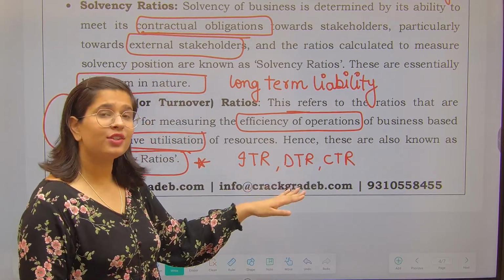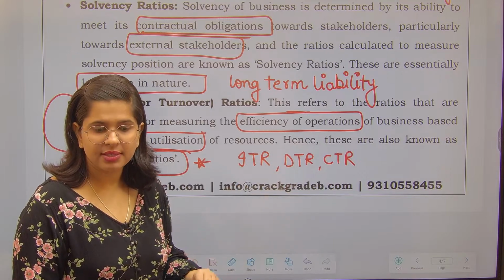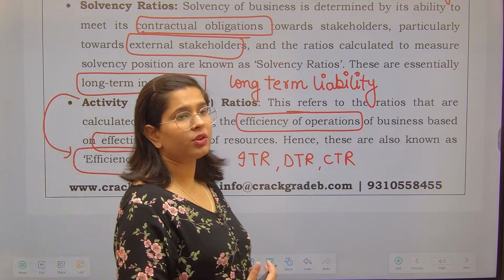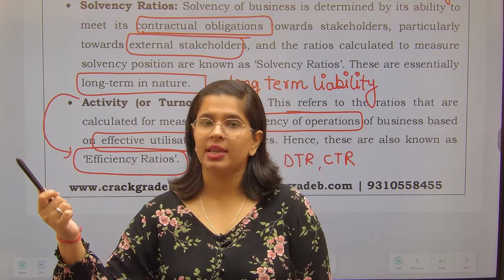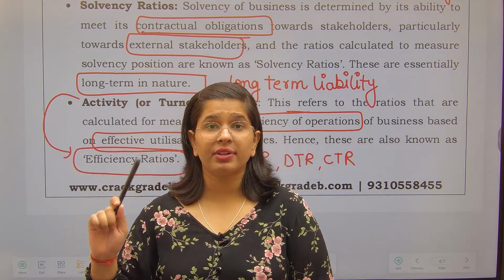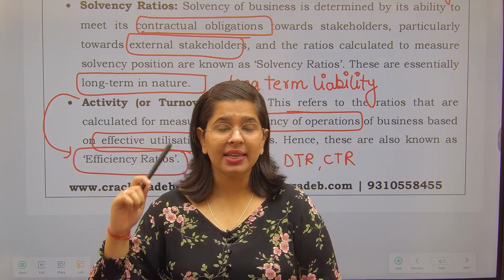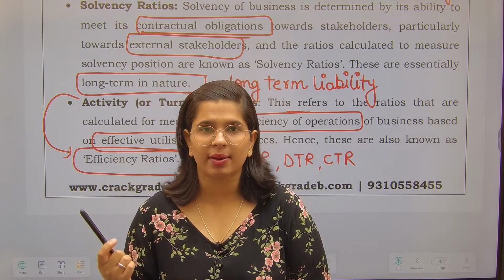Next is the debtors turnover ratio. Are you able to collect from the debtors, right? Suppose I am selling goods on credit, say I sold this particular pen to someone, and the person said that I will pay you this 1000 rupees after 6 months. Is it good that I receive the money after 6 months, or is it good that I receive the money in just 1 month?